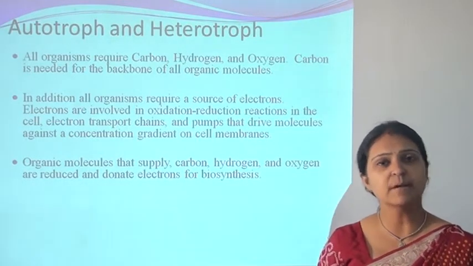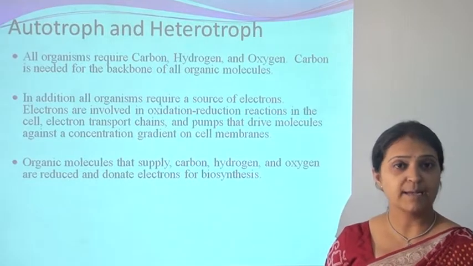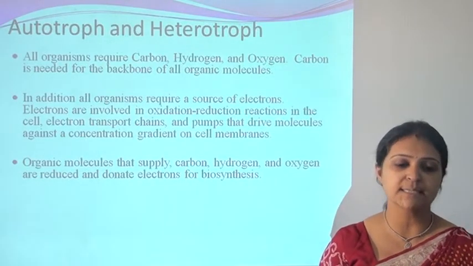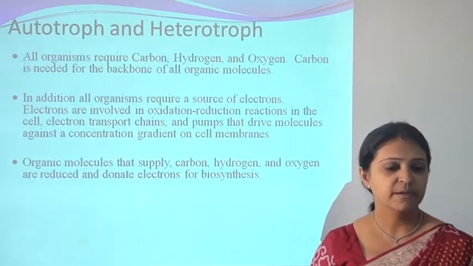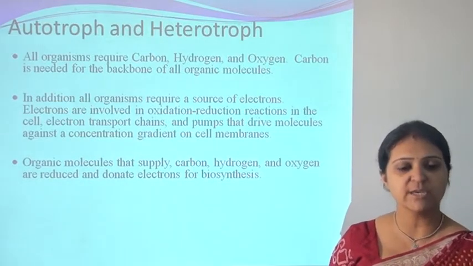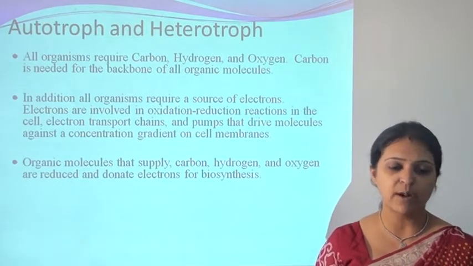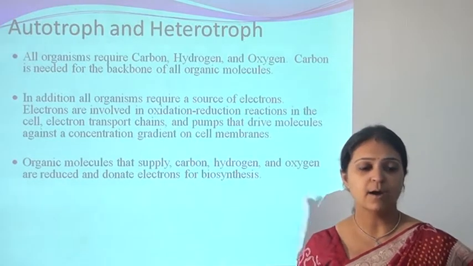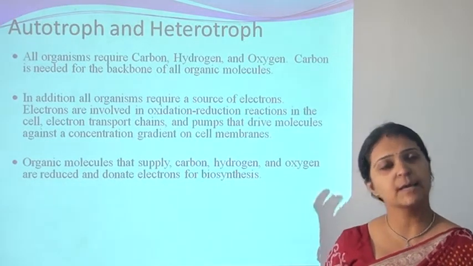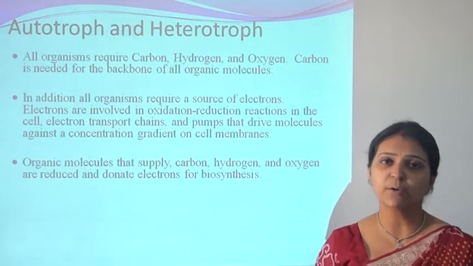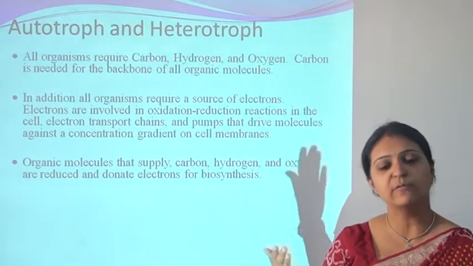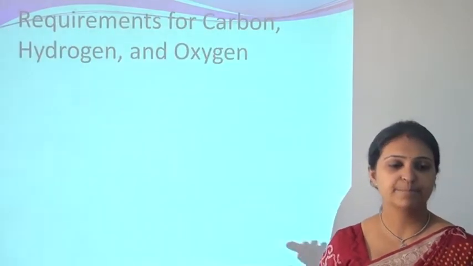All organisms require some source of electrons, and electrons are involved in oxidation reduction reactions in the cell, in the electron transport chain, and in the pumps that drive molecules against the concentration gradient across the cell membrane. So autotrophs can make their food by themselves, and heterotrophs depend on some organic molecule for their nutritional requirements.